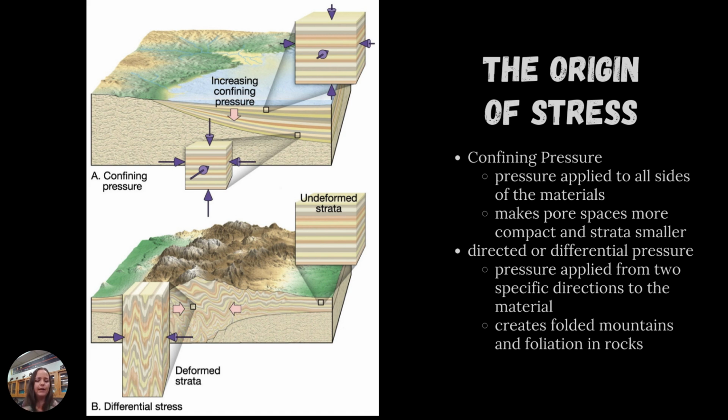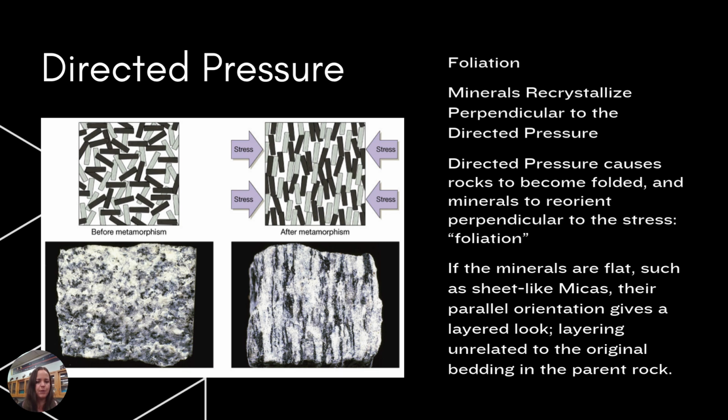So where we have collision is where we're going to see our directed pressure, which is going to create our foliation. So in this example, we have a granite on the left, which is an igneous rock before metamorphism. After directed pressure is applied during metamorphism, we end up with something called a gneiss, which is a metamorphic rock.